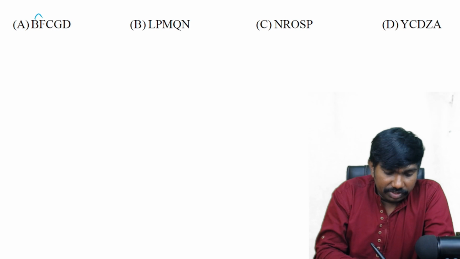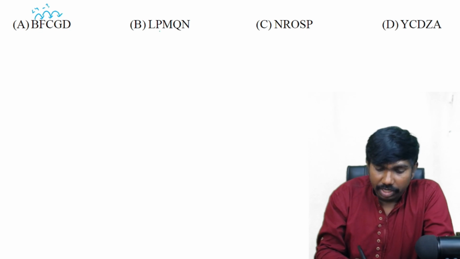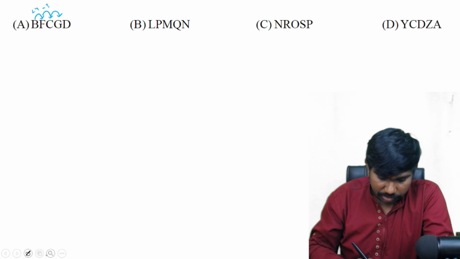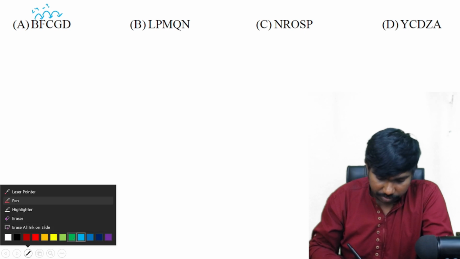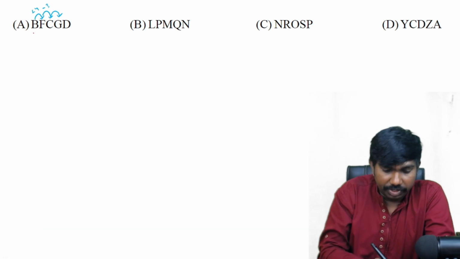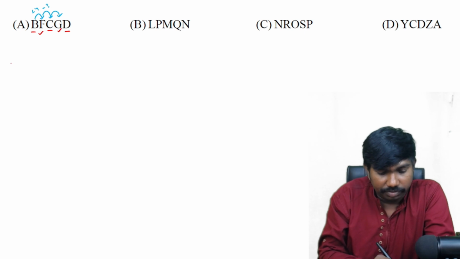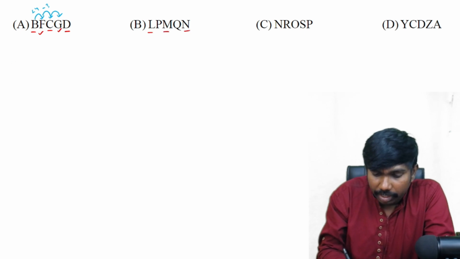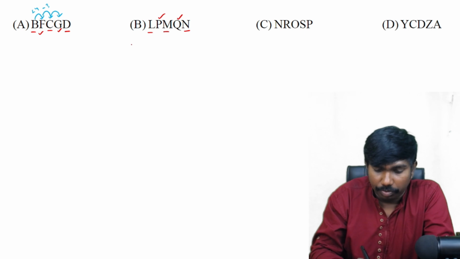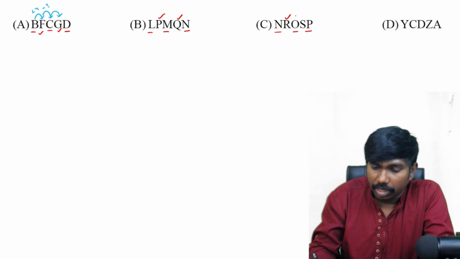B to F, it is 2 and 6, +4, 6 to 3, 3 means -3. Okay, we can go by consecutive letter places also. Instead of taking this much, we can go in this way also. B, C, D, E missing, F, G. L, M, N, O missing, P, Q. N, O, P, Q missing, R, S.